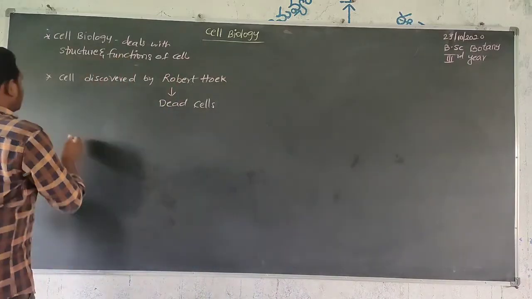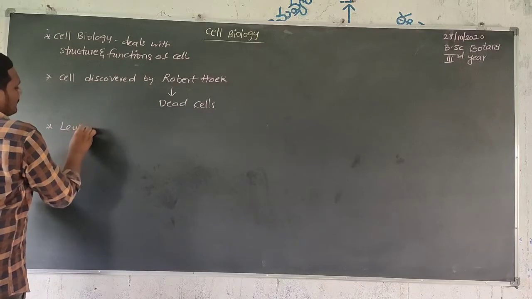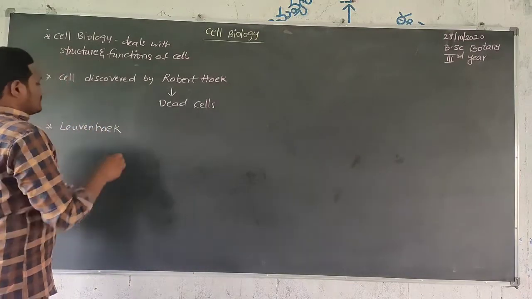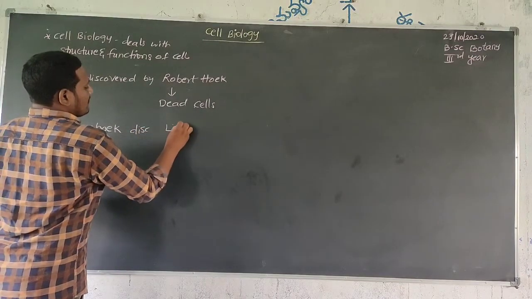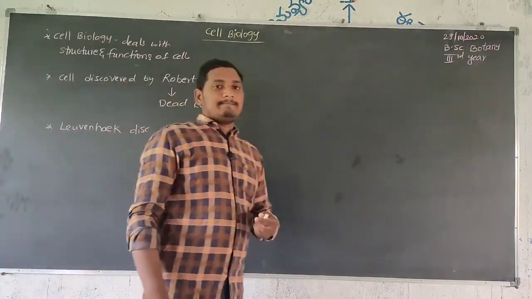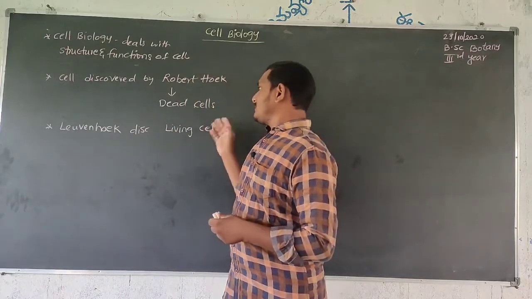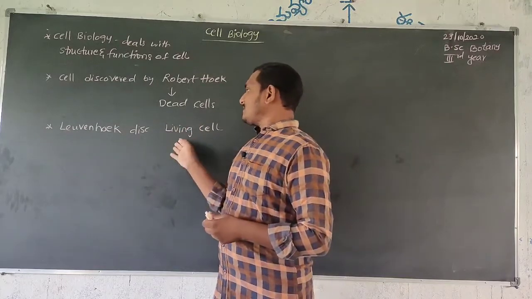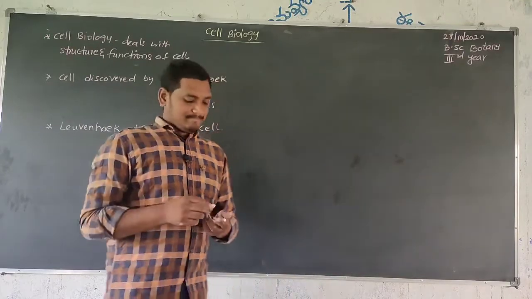Later, Leeuwenhoek discovered the cell in living tissue. Robert Hooke observed dead cells, while Antonie van Leeuwenhoek observed the living cell.